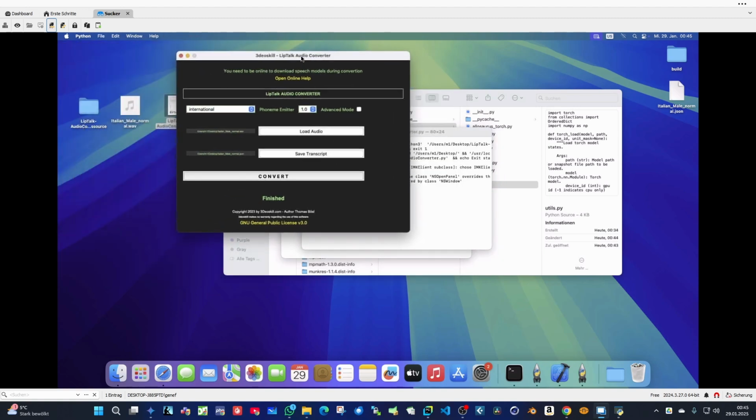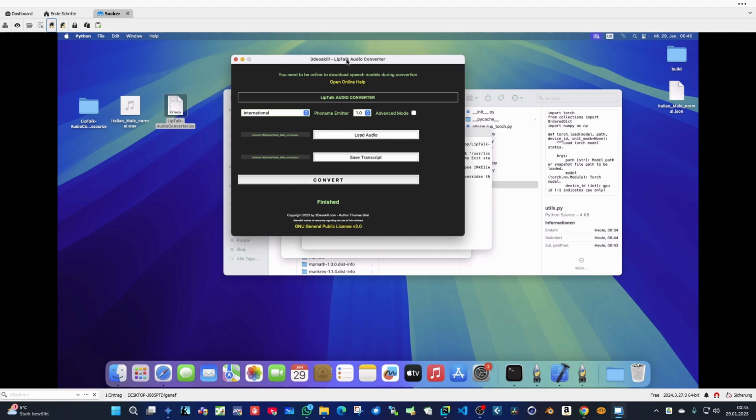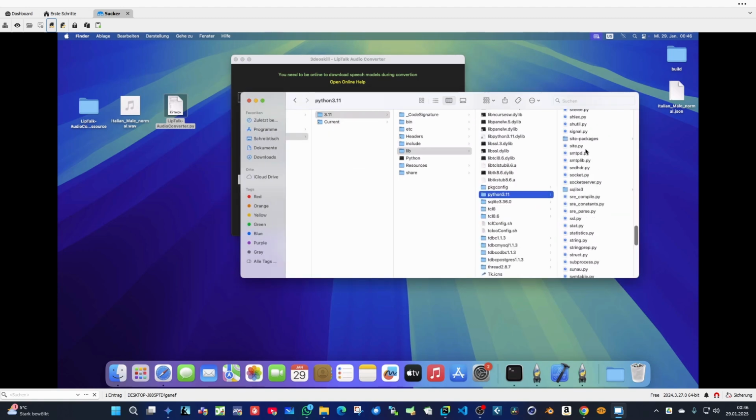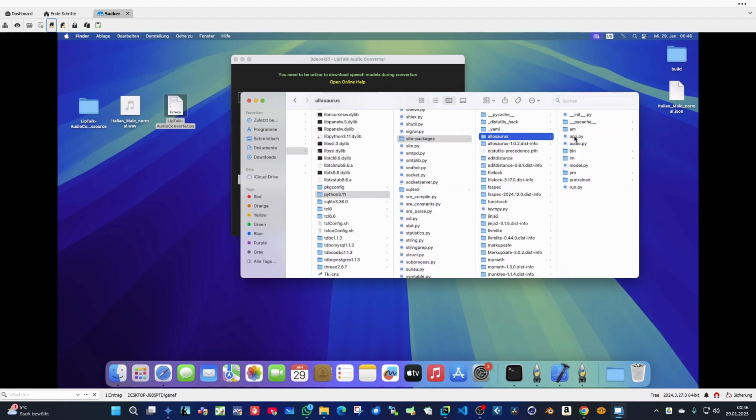So this is the only method how you can get this autoconverter to run on Macintosh systems. So download the source files, unpack this model file, put it into a pre-trained model, and navigate to the site packages, and there you can find Allosaurus, and here you have to drag, copy and paste this pre-trained folder. Here, if you delete this pre-trained folder,